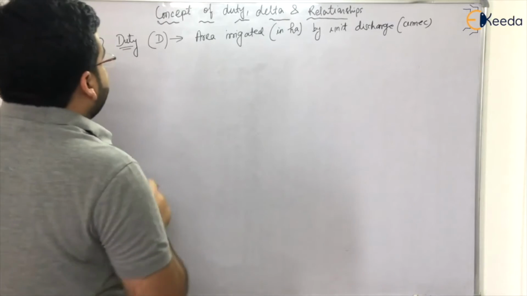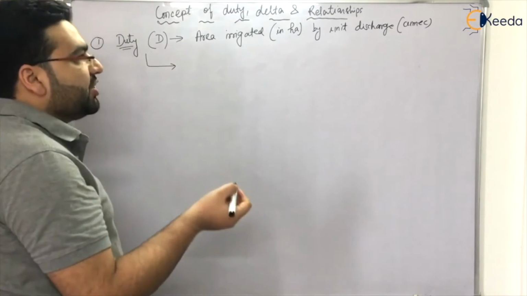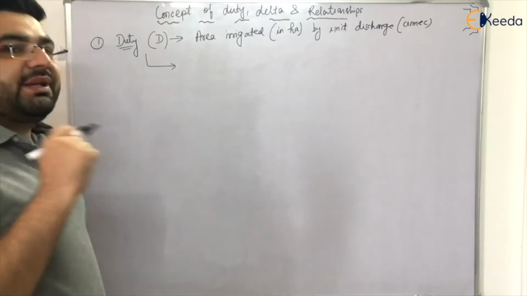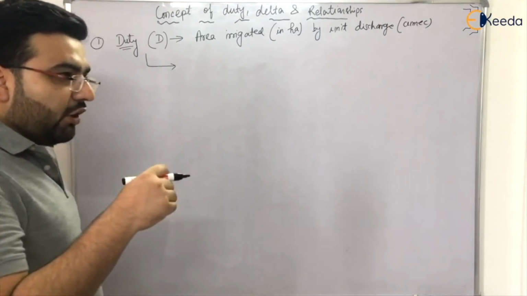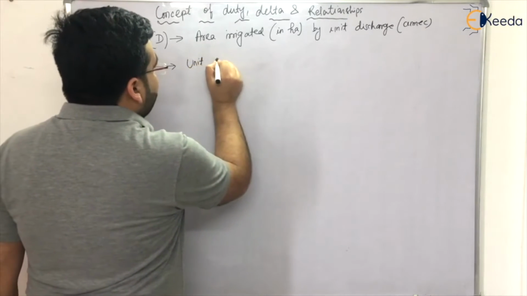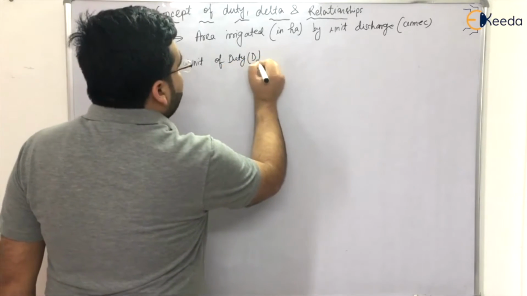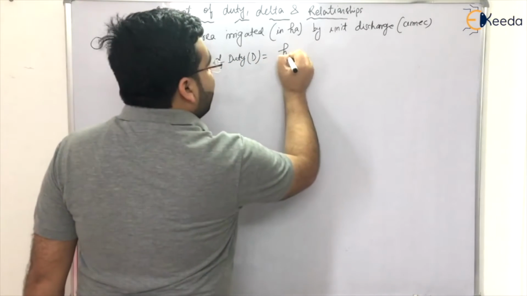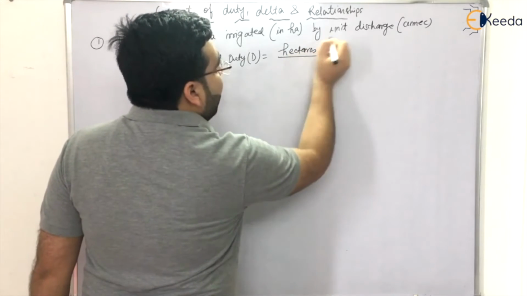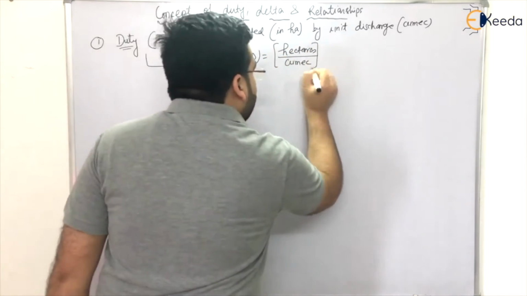One more important thing is that sometimes in small examinations, like state level PSC examinations and even in ESE examinations, the unit of duty has been asked. What is the unit of duty? For capital D, it is area in hectares divided by cumec. That is hectares per cumec, the unit of duty.